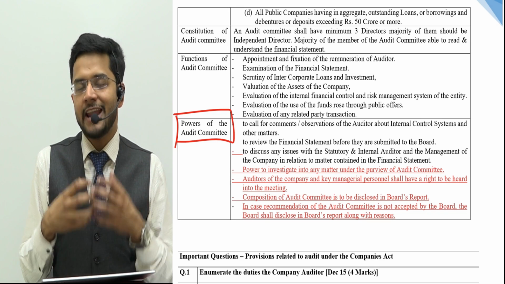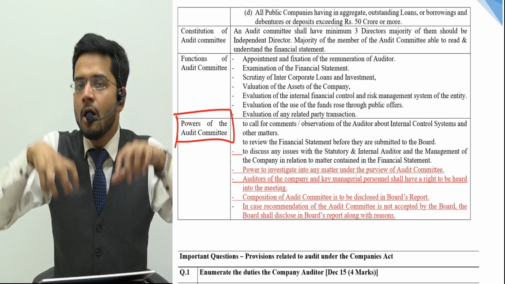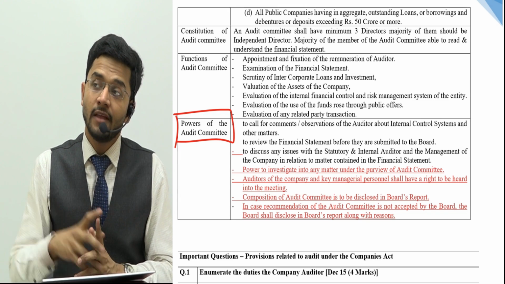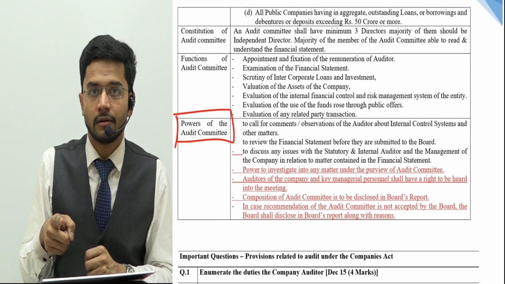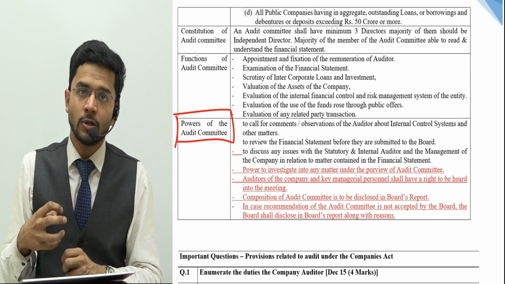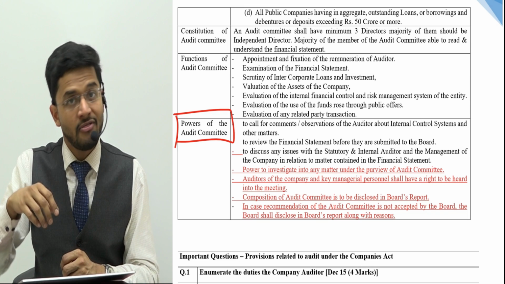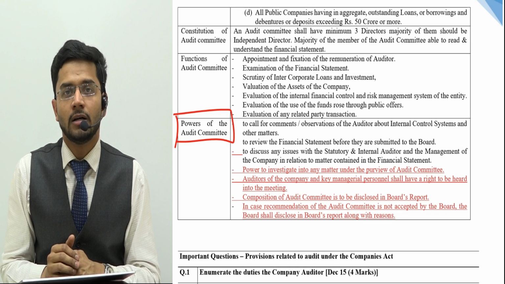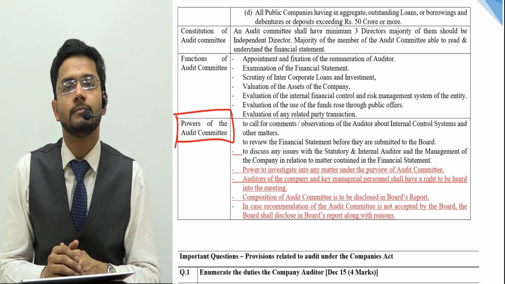Similarly, financial health is to be taken care of by an in-house doctor, and that in-house doctor's name is the audit committee. The outside doctor's name is the auditor. So first we would like to consult our in-house doctor, the audit committee, and then refer the matter to the outside doctor, which is the auditor.